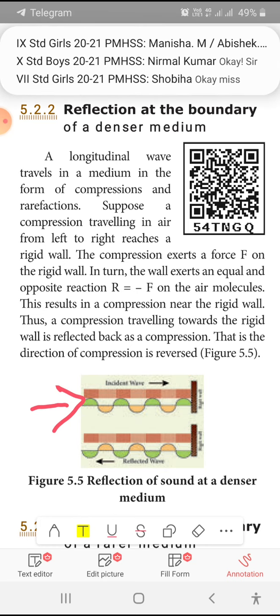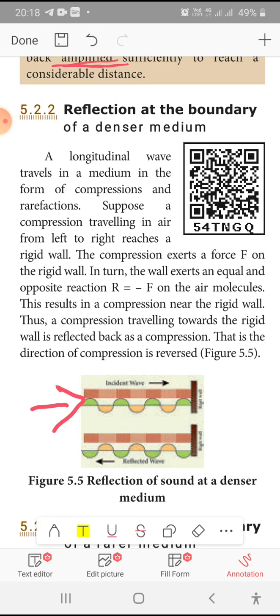exerts a force on a rigid wall. Only when the ball falls on the wall, it will get some force and bounce back. In the same way, the compression wave, the incident wave, strikes the wall and gets some force, and the wall exerts an equal and opposite force, R equals minus F, on the air molecules. This results in compression near the rigid wall. Thus, a compression traveling towards the rigid wall is reflected back as a compression.